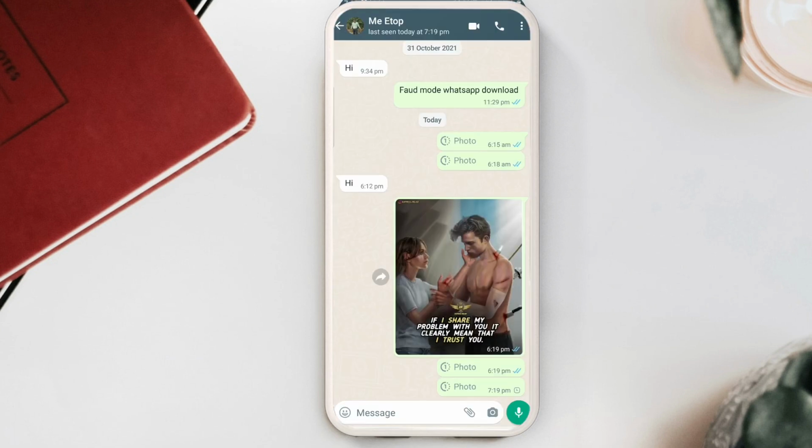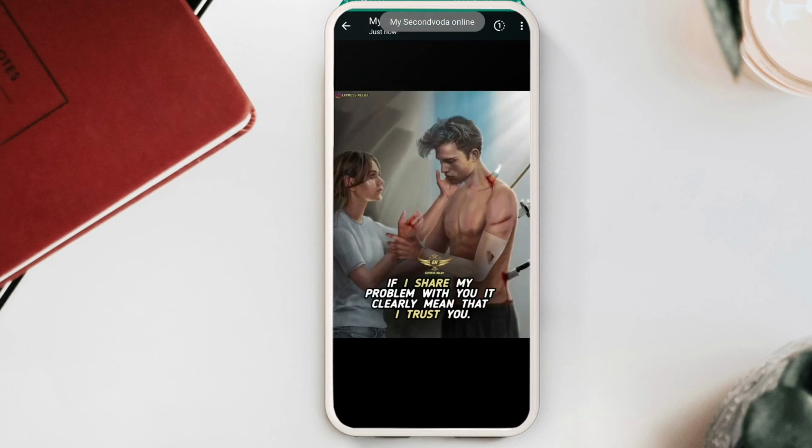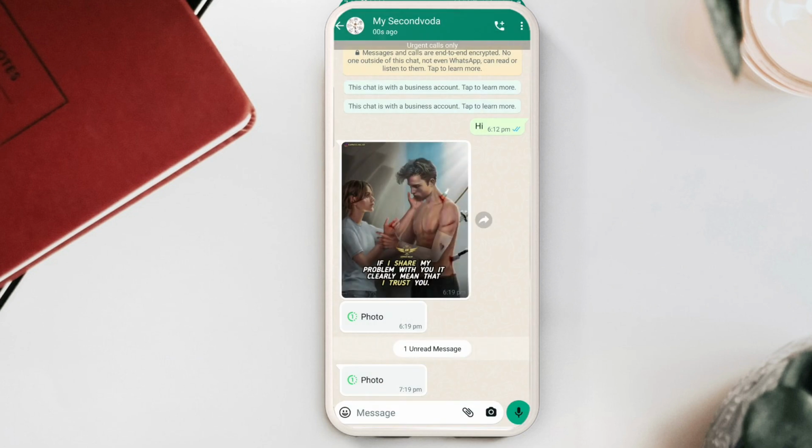If you use normal WhatsApp and view this image one time, the image will be deleted automatically. But if you update your application to the latest FM WhatsApp, this will not happen to you. If you tap this, you can see that one more option has been added here, this one. If you click this option, this image will be downloaded to your gallery. So in the latest version of FM WhatsApp, this feature has been added.